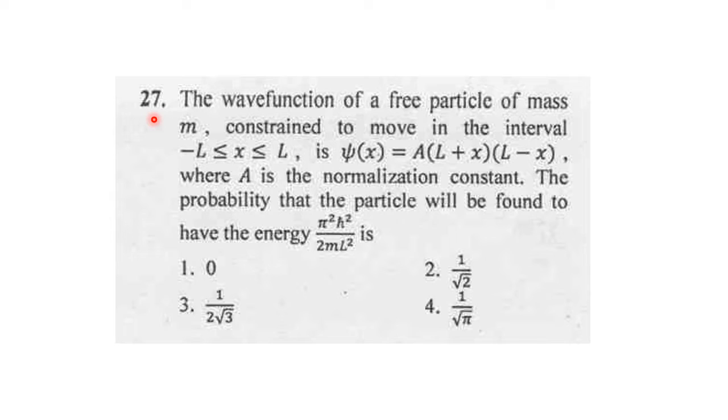So, question number 27. The wave function of the free particle of mass m constrained to move in an interval minus L to plus L. The wave function psi of x is equal to A times (L plus x) times (L minus x), where A is a normalization constant. The probability that the particle will be found to have an energy.